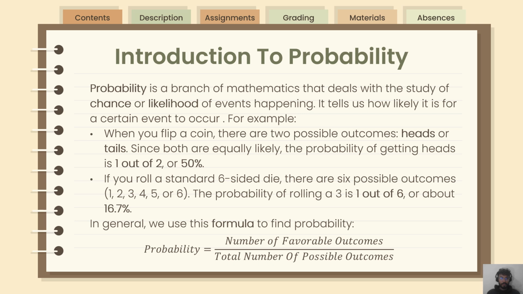For example, when you flip a coin, there are two possible outcomes, heads or tails. Since both are equally likely, the probability of getting heads is 1 out of 2 or 50%. If you roll a standard six-sided die, there are six possible outcomes. The probability of rolling a 3 is 1 out of 6 or about 16.7%. In general, the formula we use to find the probability is the number of favorable outcomes divided by the total number of possible outcomes.